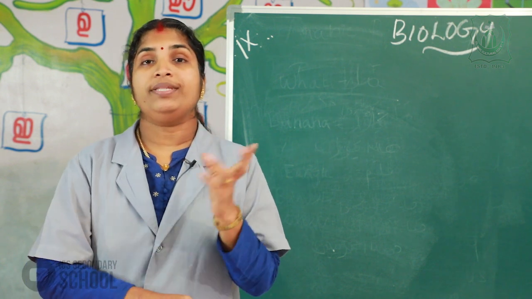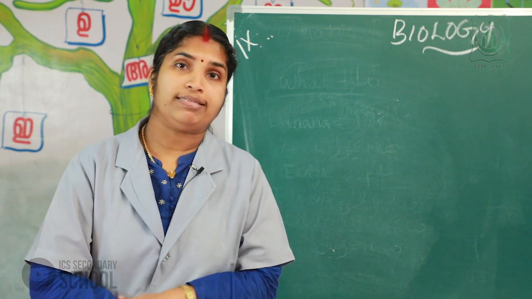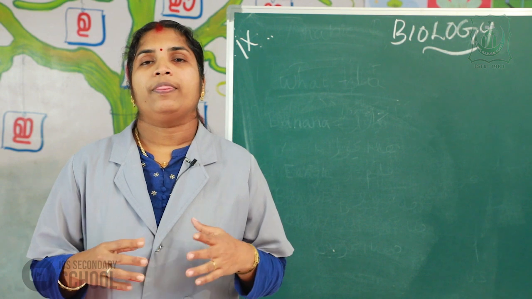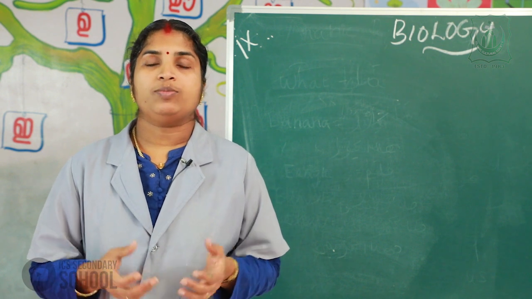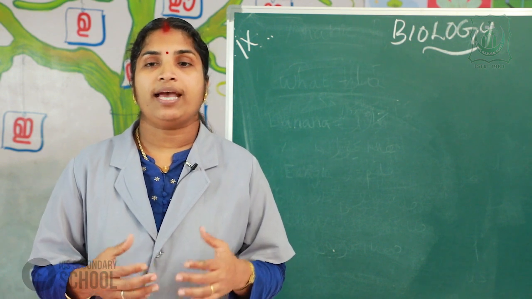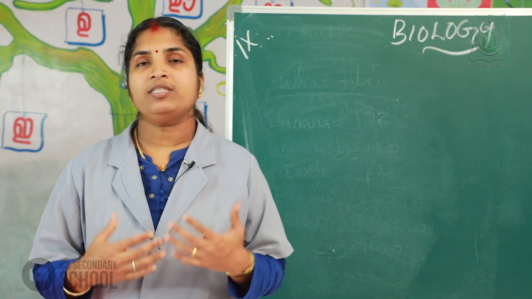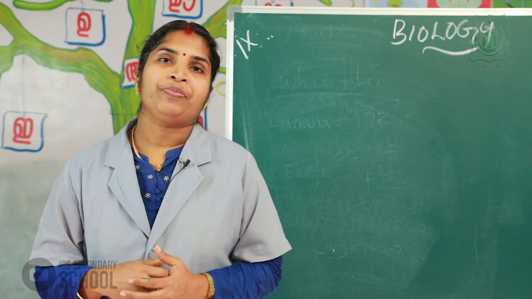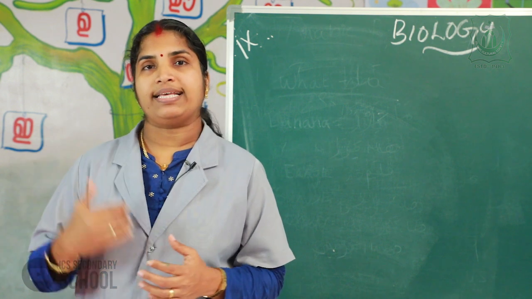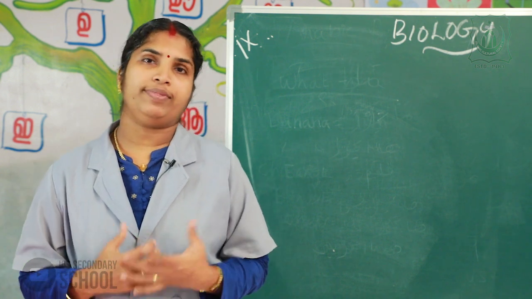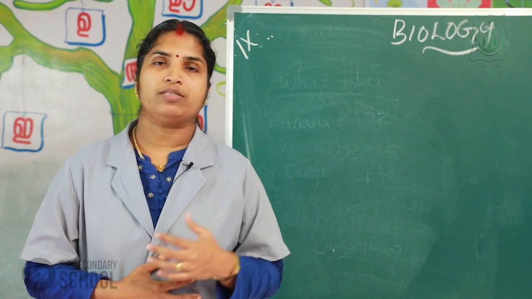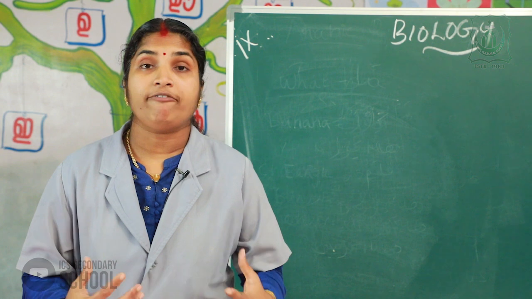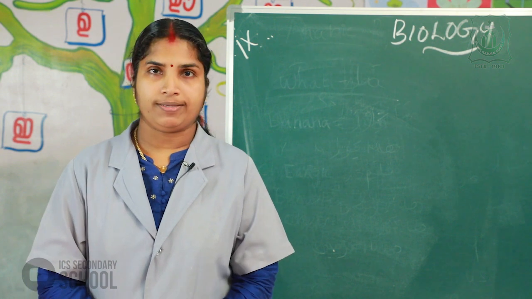How do we absorb these nutrients into our cells? In the previous class we studied the small intestine. At the time of digestion in the small intestine, we absorb the simpler nutrients into each and every cell of our body.